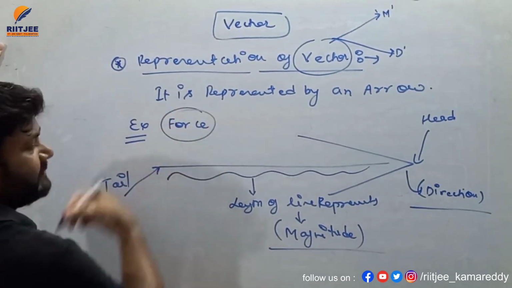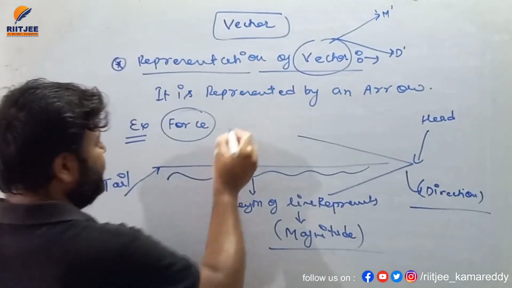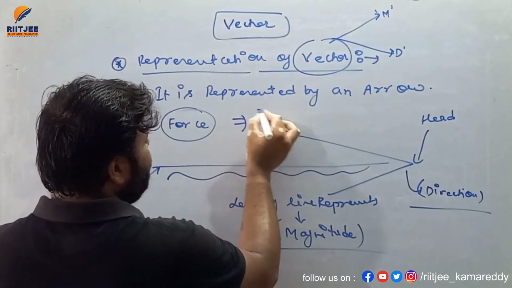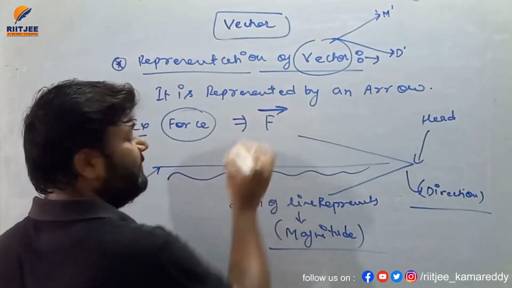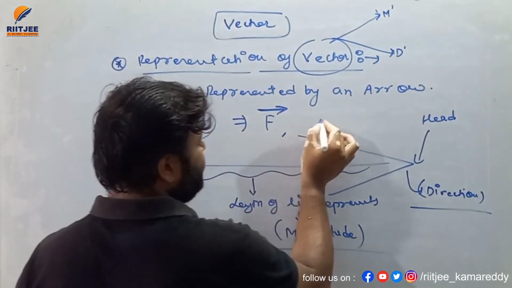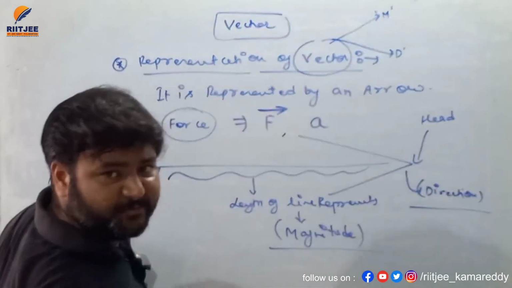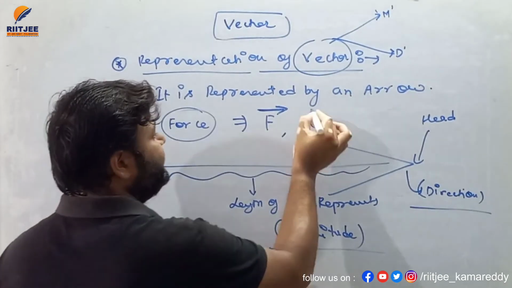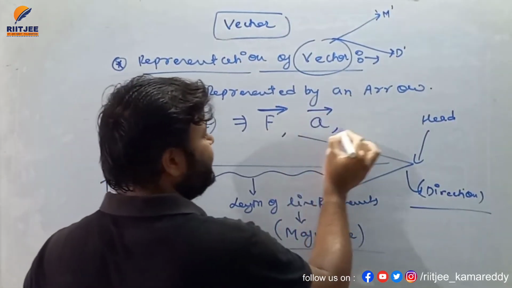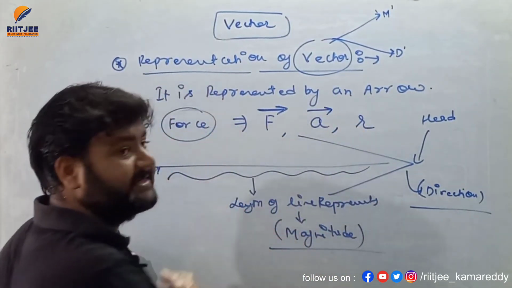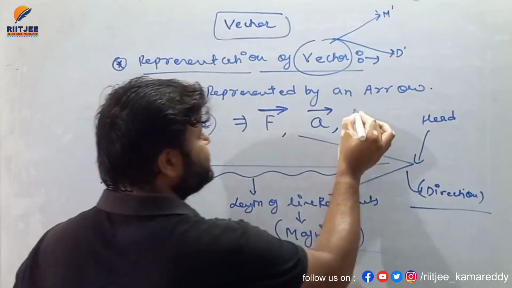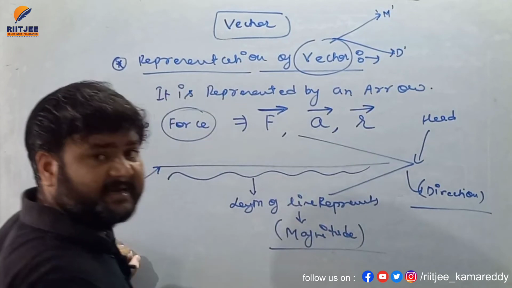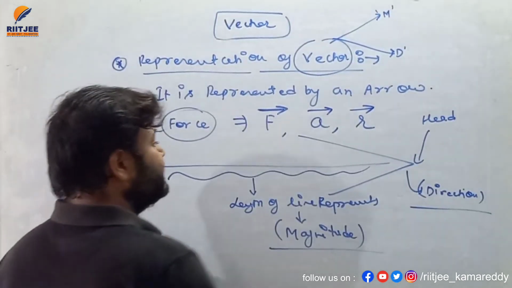So let's suppose I'm talking about any vector quantity. Let's suppose force. Force is a vector quantity, so we'll represent force from now on as F vector. This arrow is basically the vector. Similarly, if I'm talking about acceleration, which is a vector quantity, I'll write A vector. Similarly, let's suppose R is the representation of displacement, and displacement is a vector quantity, so put an arrow on it.